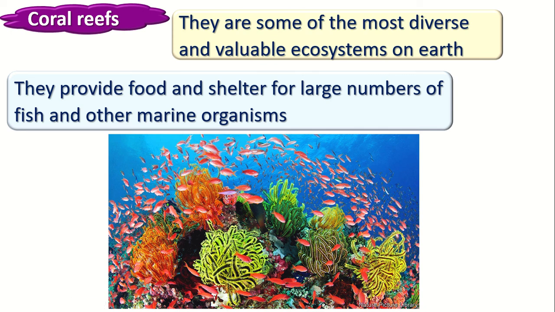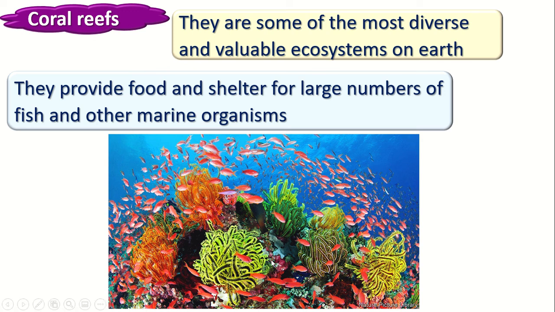Now let's talk about the coral reefs. Repeat after me. Coral reefs. Okay, do you see this picture? This is the coral reefs. The coral reefs are some of the most diverse and very valuable ecosystems on the earth. They are giving food and shelter for a large number of fish and marine organisms.